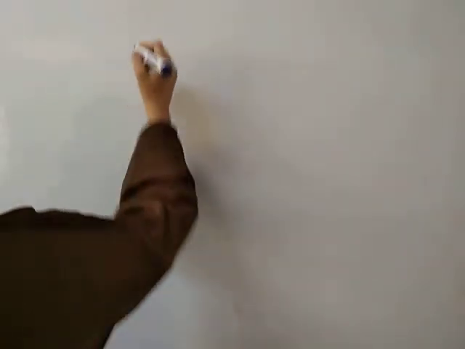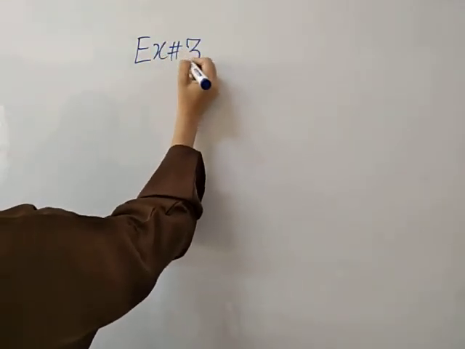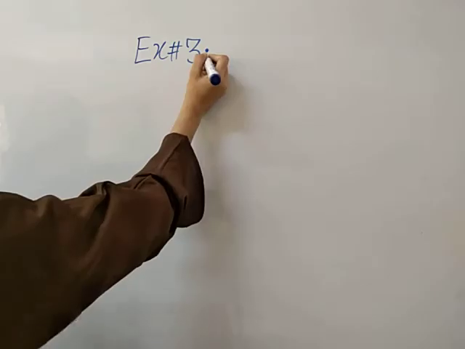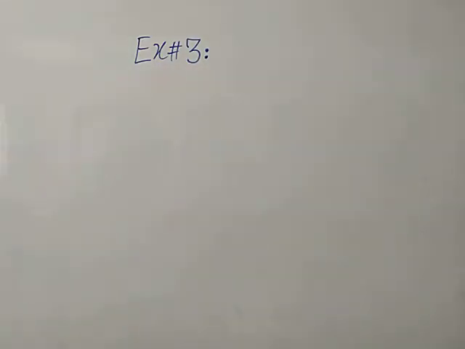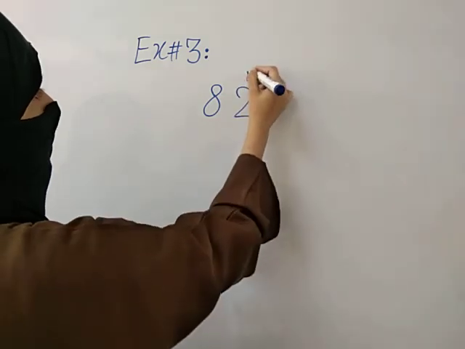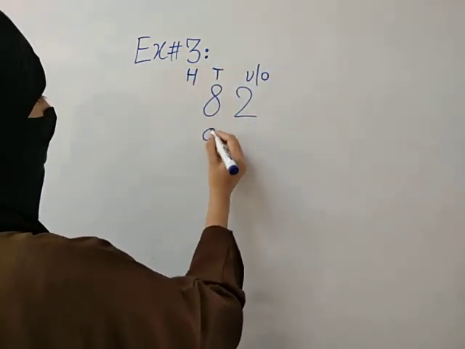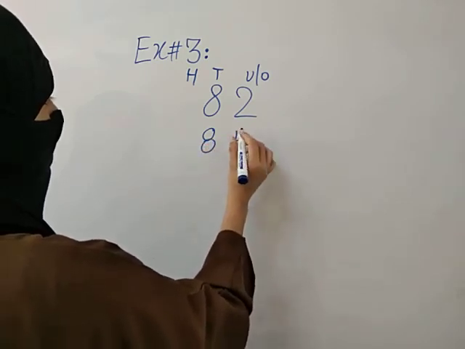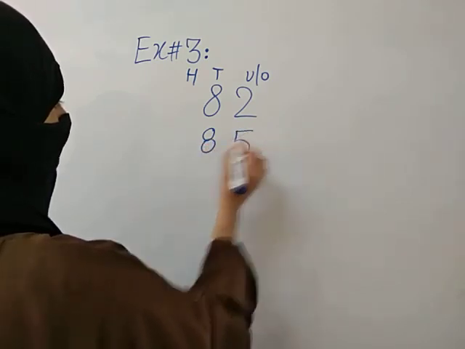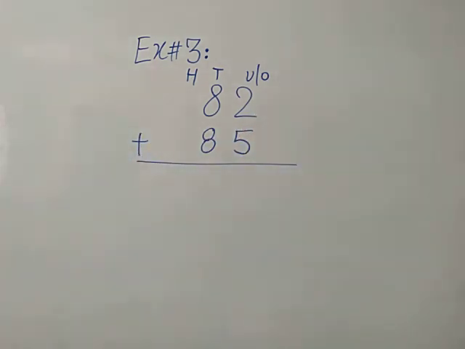Example number 3 is 82, sorry, unit, ones, 10 and 100, 82 and 85. Now we have to add these numbers.